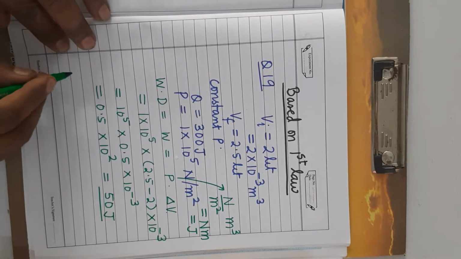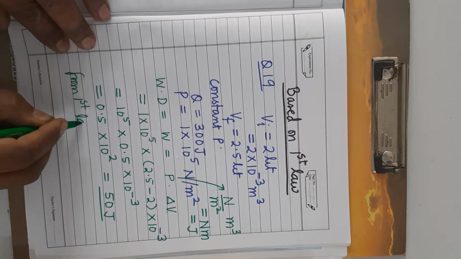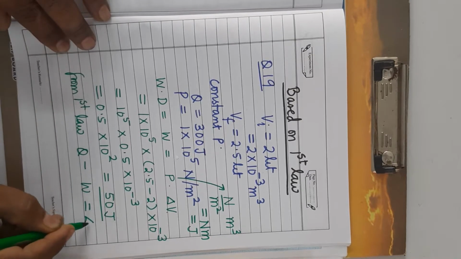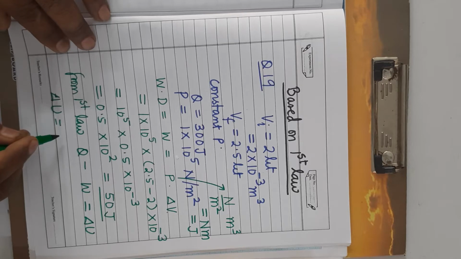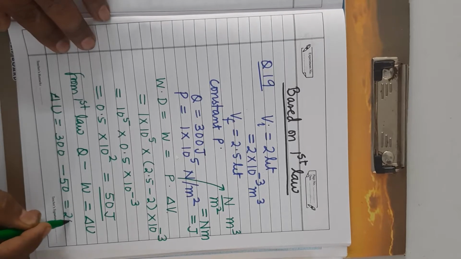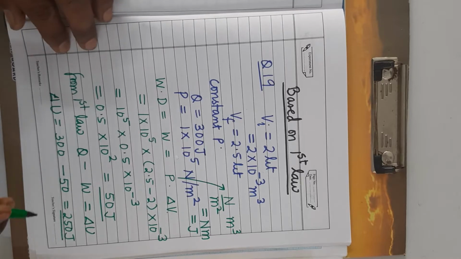Q is given this much. So from first law of thermodynamics, Q minus W equals delta U. So you substitute: delta U equals Q, which is 300, minus 50, that is 250 joule. Means increase in internal energy is 250 joule.